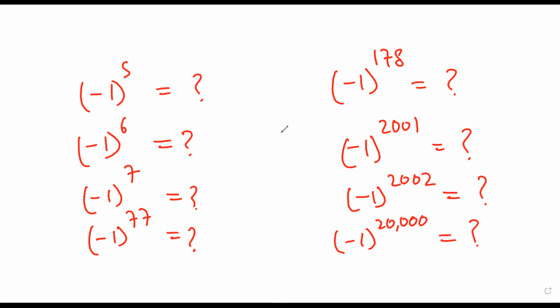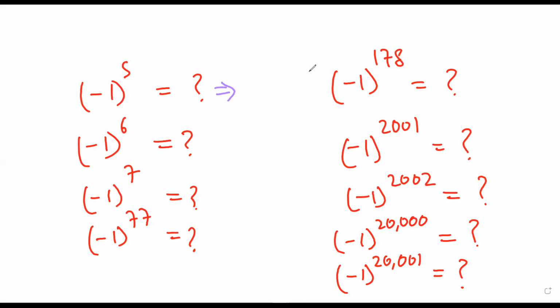Mr. Satya, have you understood the question? Yeah. Mr. Satya, it is very simple. We'll start with very simple examples, and then of course you will understand the complex examples too. Let us take another example, minus 1 raised to power 20,001 is equal to. So this is what we are trying to understand.